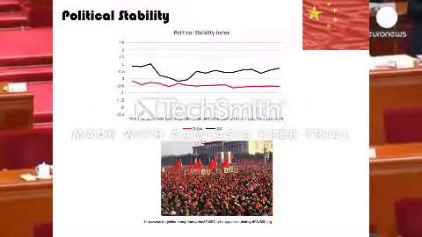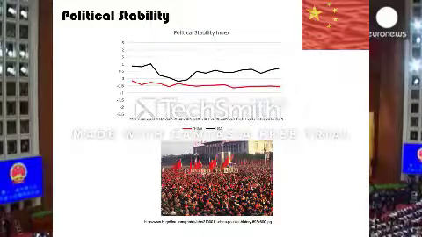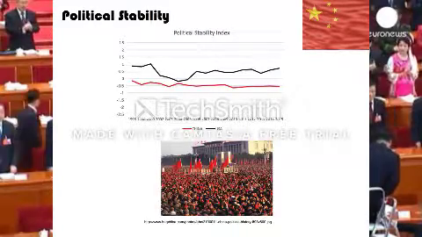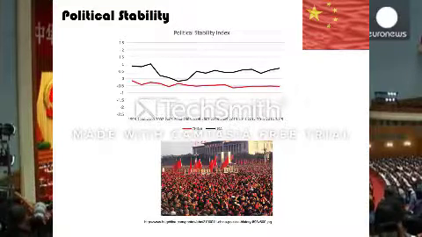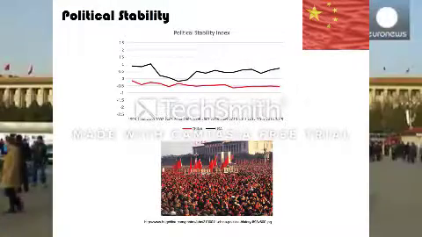The World Bank defines political instability as the propensity of a government to collapse either because of conflicts or rampant competition between various political parties. As you can see depicted in the graph, China does not have a high level of political stability.